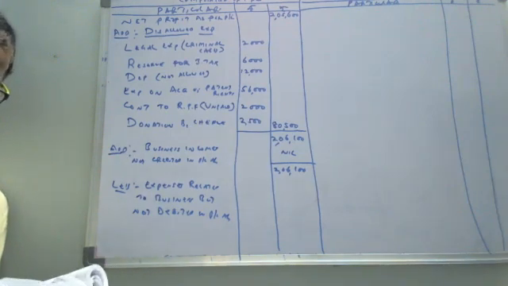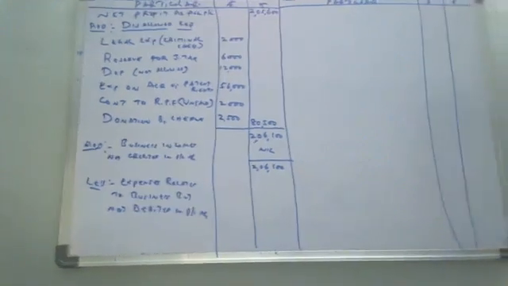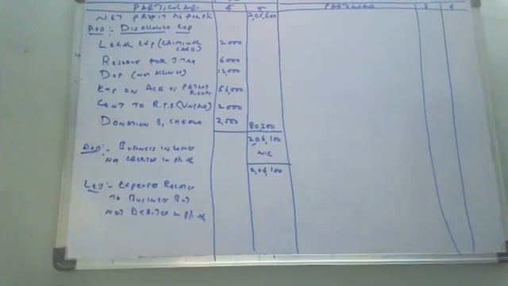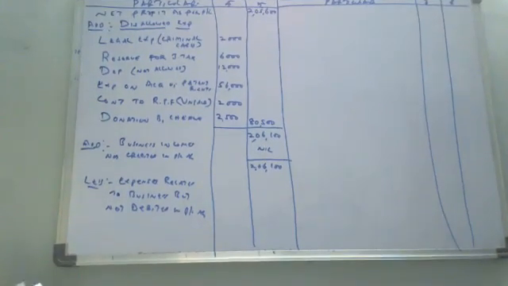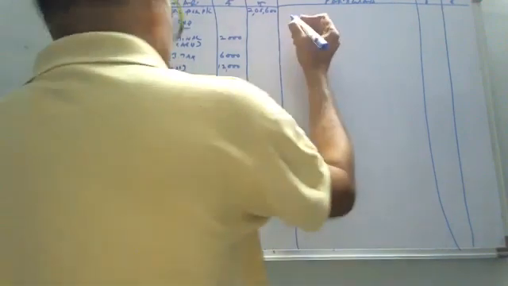Which expenses can you tell me, any one? I'll help you. Any one expense which is not entered in the P&L account, or not debited in the P&L account. Any expenses? Is it the patents? Very good. Depreciation on patents.